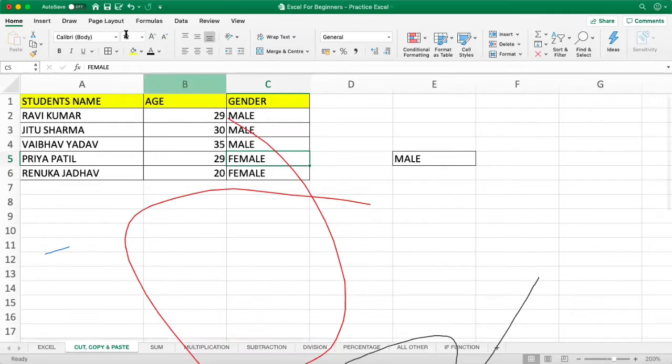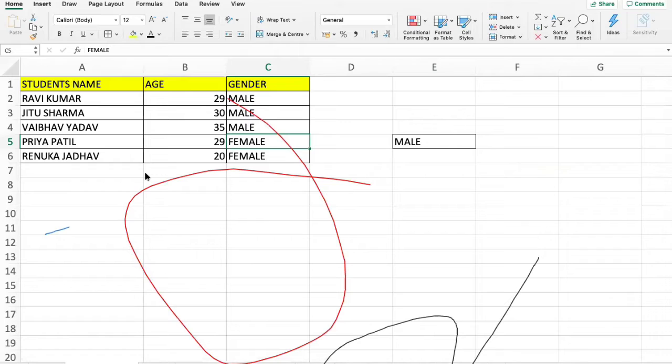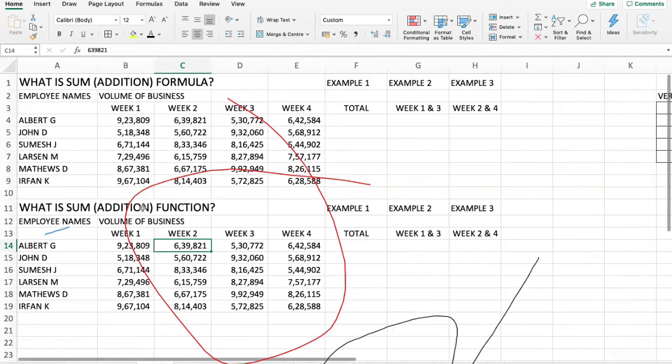So I hope you are clear with the cut, copy, paste. This is used almost everywhere, not only in Excel but also in Word and PowerPoint. Any questions on cut, copy, paste and the basic formatting which we just saw? No. Great. So moving to our next topic, which is addition.